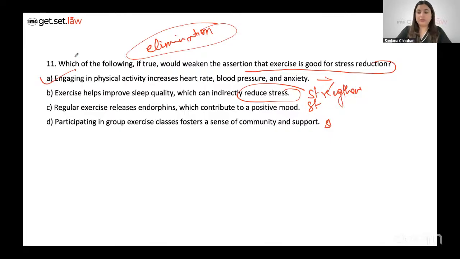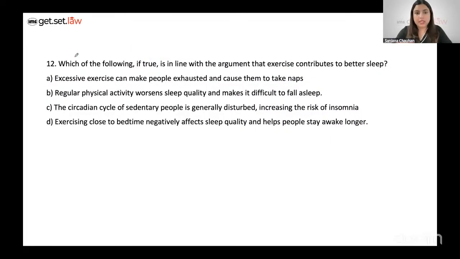And the last question for this passage would be: which of the following is in line with the argument that exercise contributes to better sleep? Always remember, do not just read the question in a vacuum. Please focus on what it is that you're required to do. You have to choose an option which aligns with the fact that exercise contributes to better sleep.